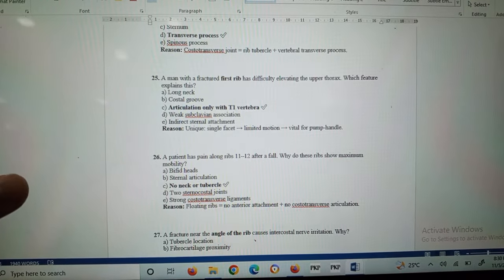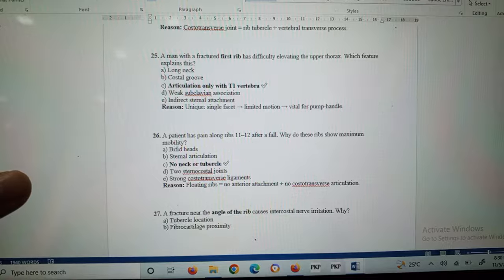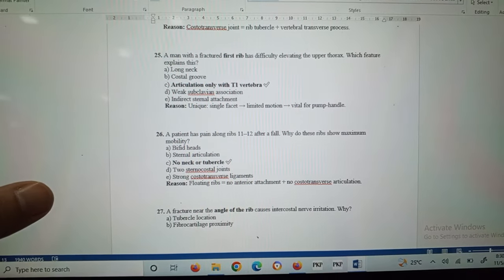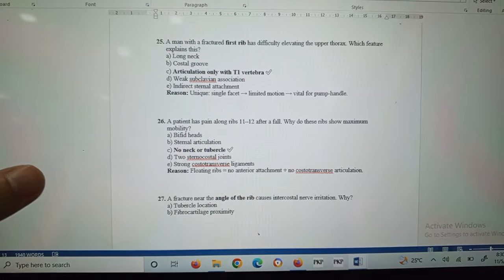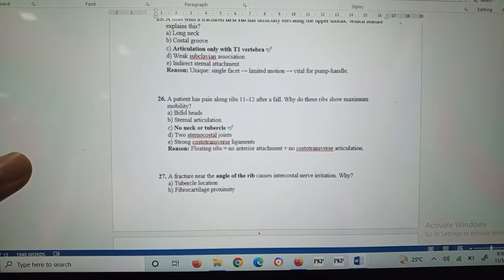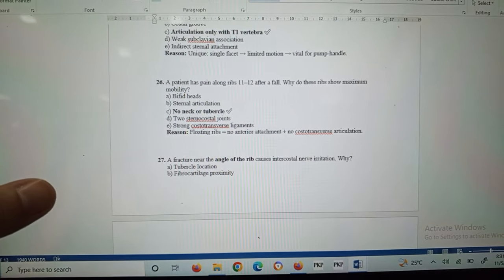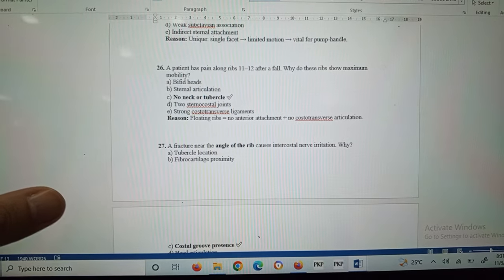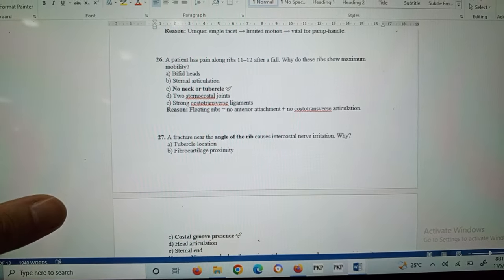Question 25: a man with a fractured first rib has difficulty elevating the upper thorax. Which feature explains this? Articulation only with the T1 vertebra. It is a unique feature, single facet, limited motion, vital for the pump handle, which we have already discussed in the previous MCQ.